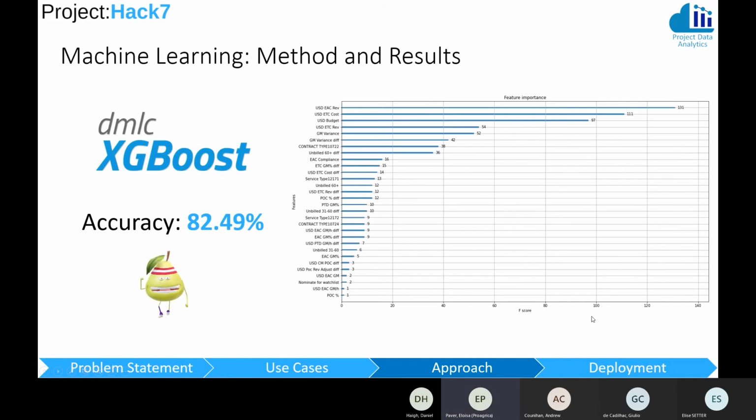So the model we used was XGBoost, which is a gradient boosted decision trees, and this gave an accuracy of 82.49%, which we're pretty proud of. And you can see on the right hand side, there is an inbuilt package in XGBoost which lets you plot the feature importances. So these are the features that had the most impact on predicting whether or not a project was going to be a hit.